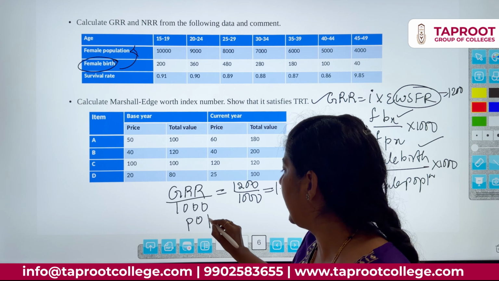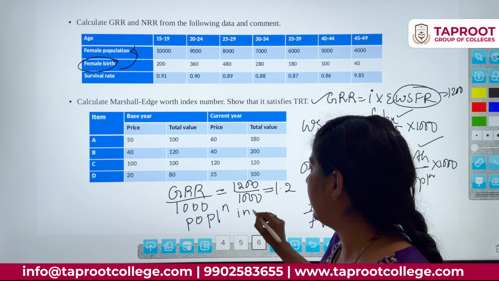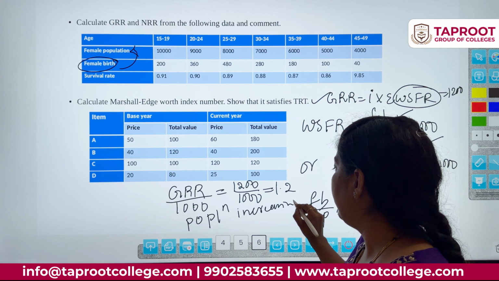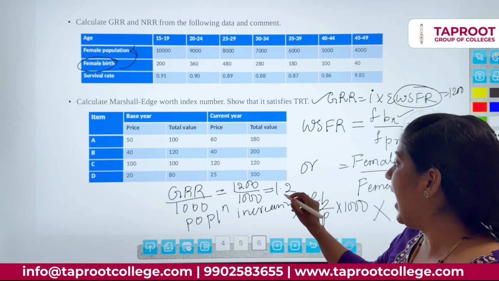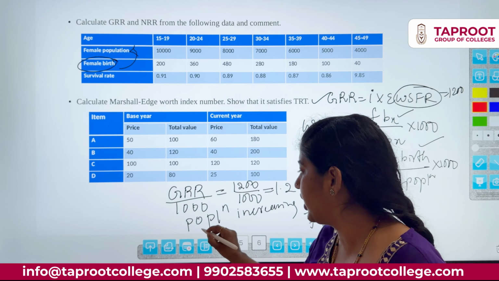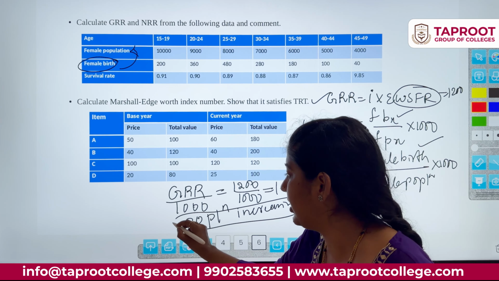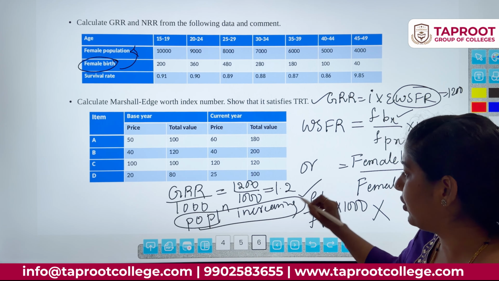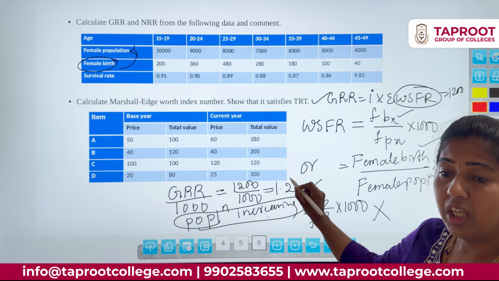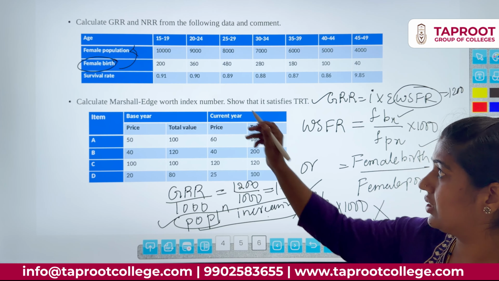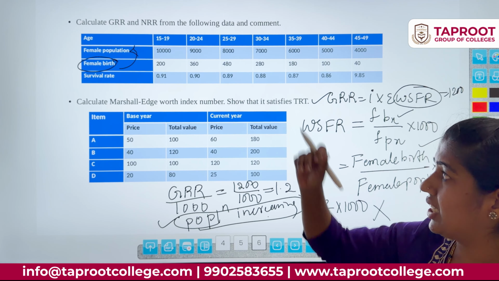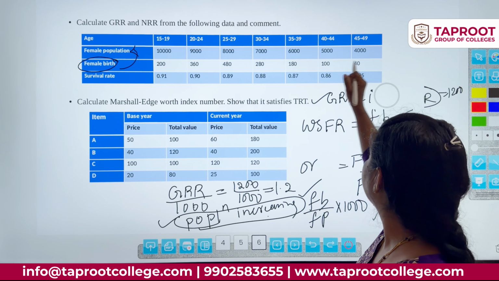If the answer is more than 1, it means population is increasing. If less than 1, population is decreasing. Exactly 1 means population is constant. So this comment is compulsory. There are marks for this statement, not only for the calculation. If you write only this much, then for the comment part you are losing 1 mark. So that is the second thing in GRR and NRR.